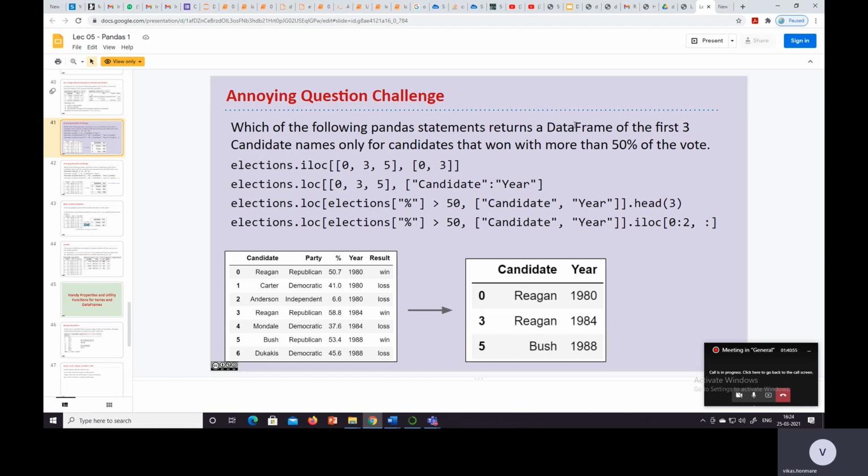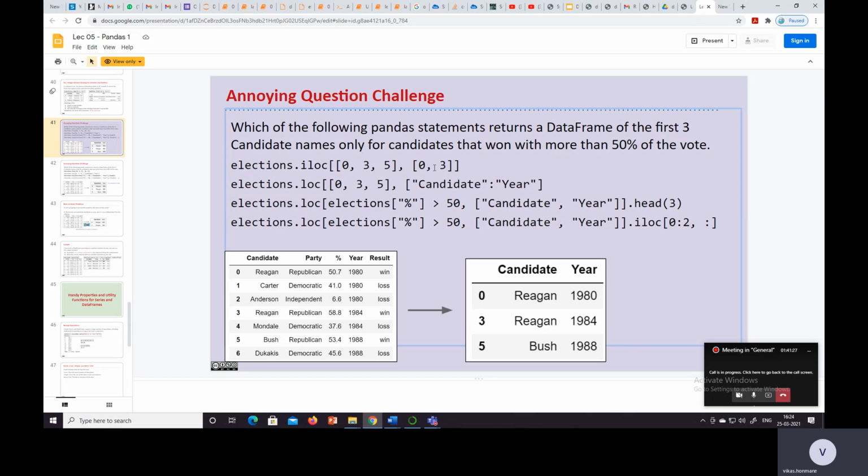What we want is to return the data frame of the first three candidate names only for the candidates that won more than 50% of the vote. So the first three are expected. What does this first query give us as a result? elections.iloc gives 3 rows, which are the 0th, which is in our result, then the third, which is also in our result, and the fifth is also in our result.